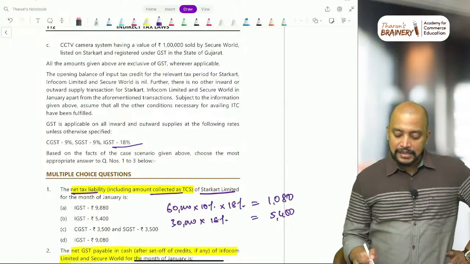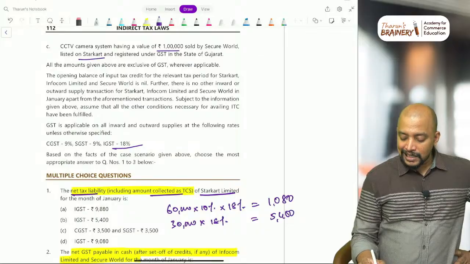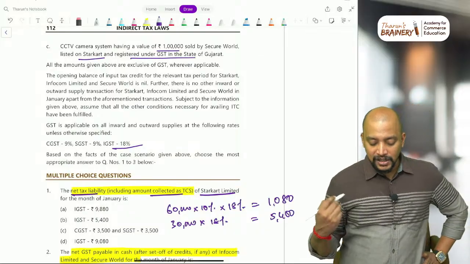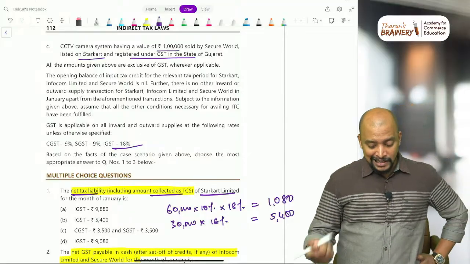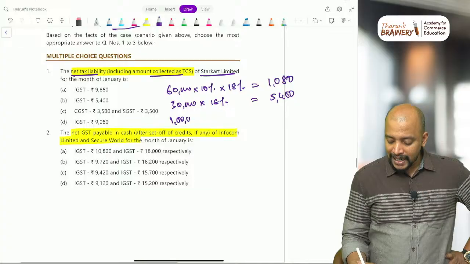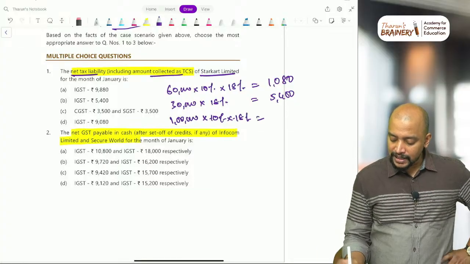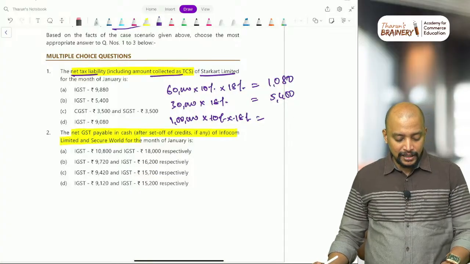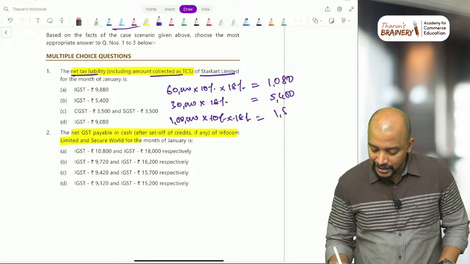CCTV camera system having a value of 1 lakh sold by Secure World, listed on Star Card and registered under GST in the state of Gujarat. So 1 lakh rupees worth of CCTV camera they are selling. So again they get a listing fee in this case. So 1 lakh into 10% into 18%. 1 lakh into 10% is 10,000, into 18%, that is 1,800.